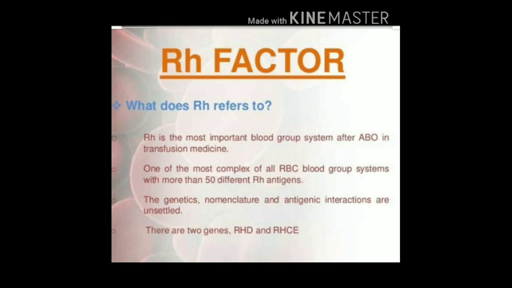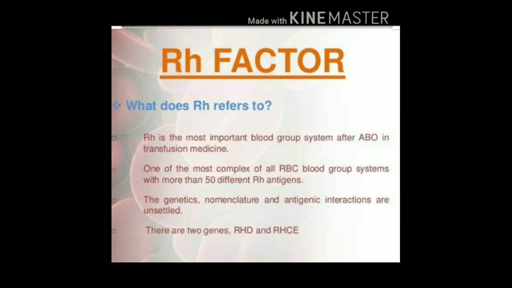Anti-Rh antibodies are produced upon exposure to the fetus's Rh antigens. Anti-Rh antibodies remain in the mother's circulation and cross the placenta. For a long time, these anti-Rh antibodies remain in the mother's circulation. And this dangerous condition occurs when the same mother has a second pregnancy with again an Rh positive fetus.